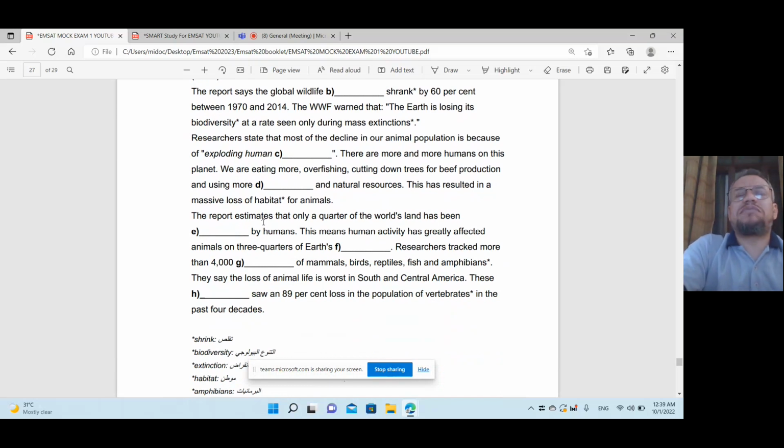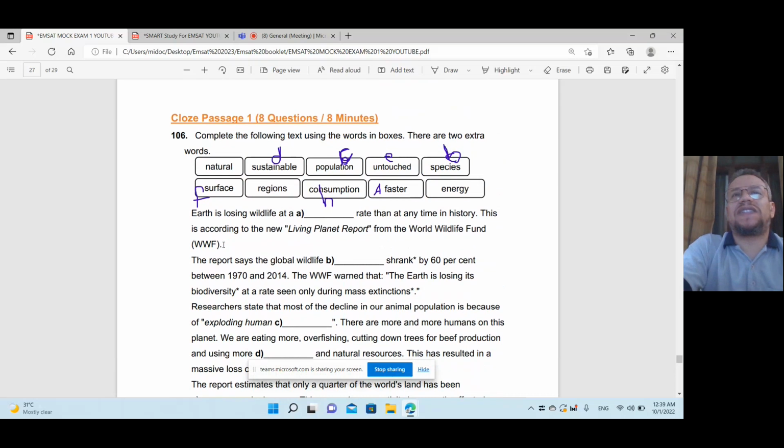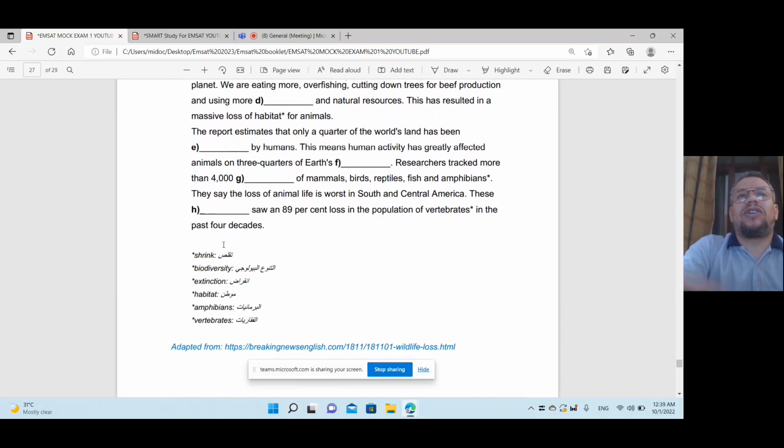Okay, the report estimates that only a quarter of the world's land has been, E is untouched. Only a quarter of the world's land has been untouched by humans. This means human activity has greatly affected animals on 3/4 of Earth's surface.